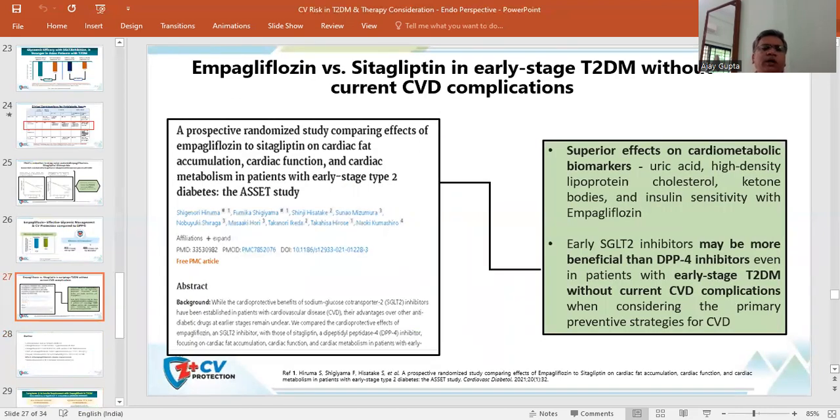Now compare empagliflozin versus sitagliptin in the early stages of type 2 diabetes mellitus without current cardiovascular disease complications. A superior effect on cardiometabolic biomarkers like uric acid, high density lipoprotein cholesterol, ketone body and insulin sensitivity has been demonstrated with the use of empagliflozin. Early SGLT2 inhibitor use may be more beneficial than DPP-4 inhibitor even in patients in early stages of type 2 diabetes mellitus without current cardiovascular disease complications, when considering primary preventive strategies for cardiovascular disorder.